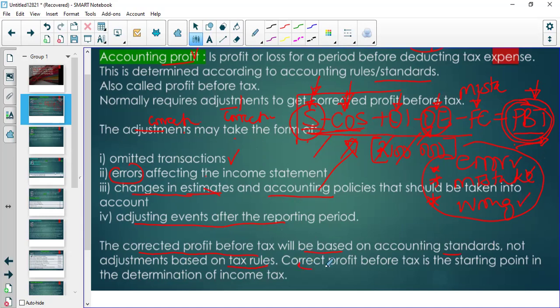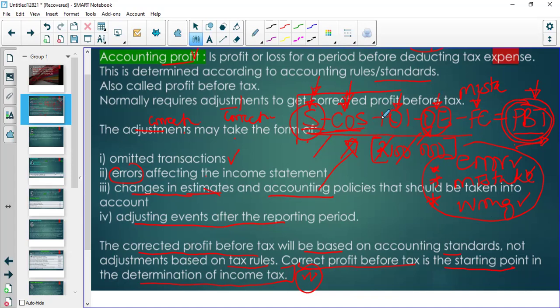Then the corrected profit before tax, which you corrected, is the starting point in the determination of income tax. Right, now you have the correct profit before tax, which has been corrected of errors, of mistakes, of anything wrong.